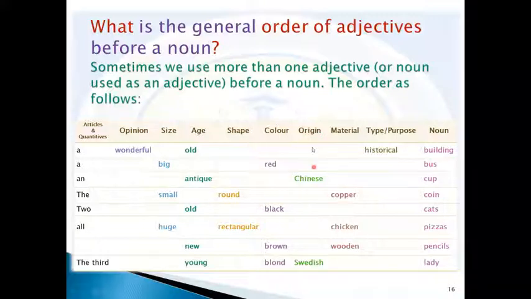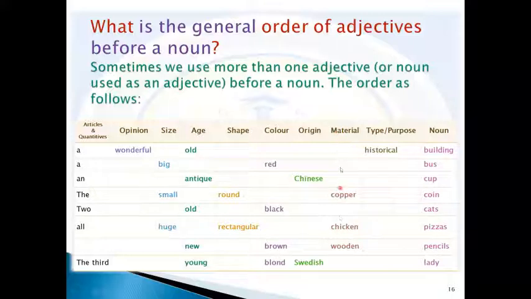Origin then, such as Chinese, Swedish, Libyan food, let's say Egyptian, American, Australian. Material can be copper, chicken, wooden. So think of cotton here even as what?